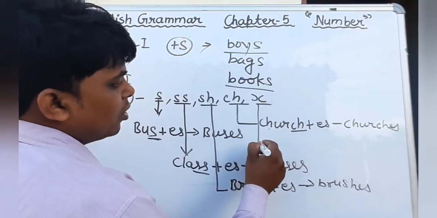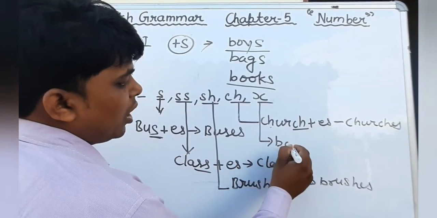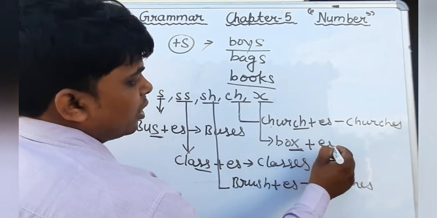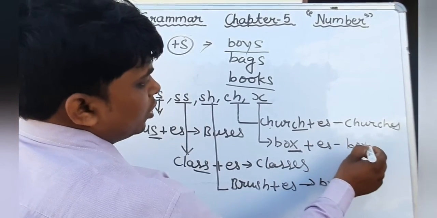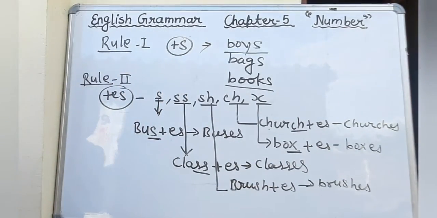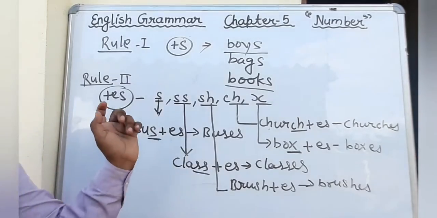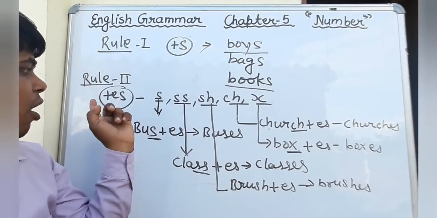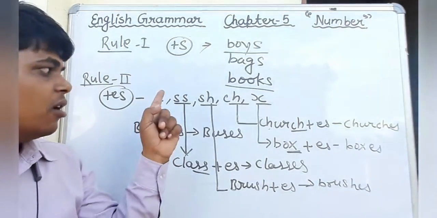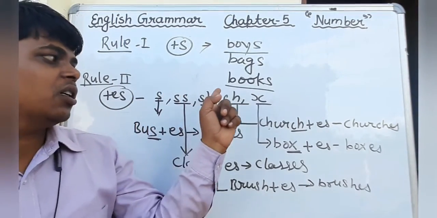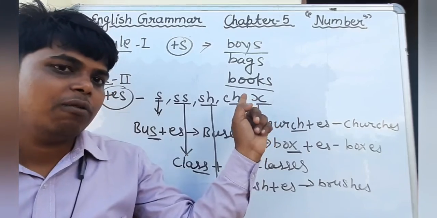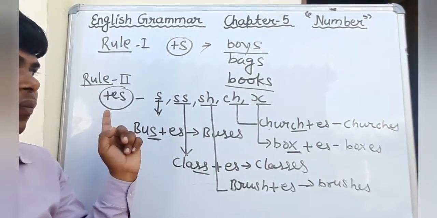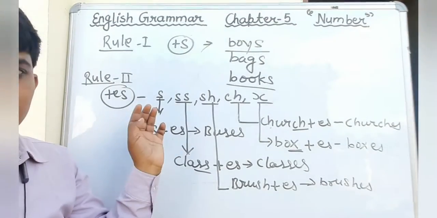In the same way, the noun which ends with x, by adding es we can make plural. Okay students, up to this we have discussed. In the second rule I have told you that the noun which ends with s, double s, sh, ch and x, we make plural by adding es.